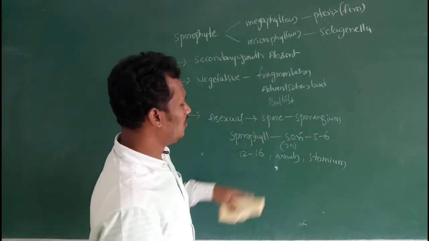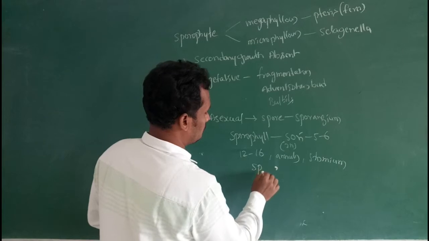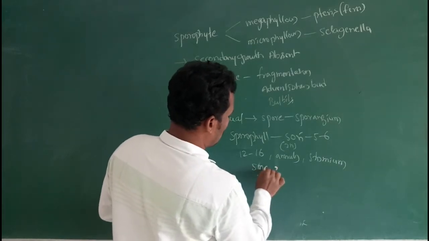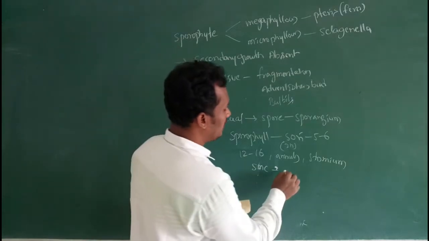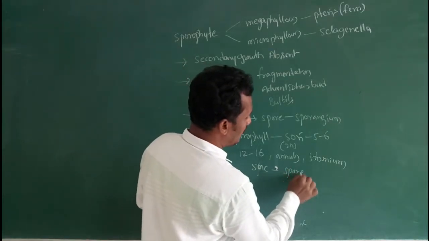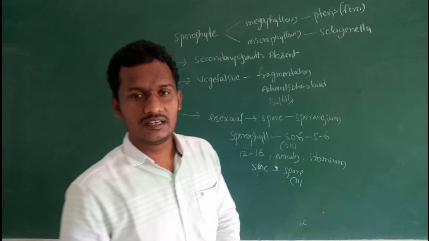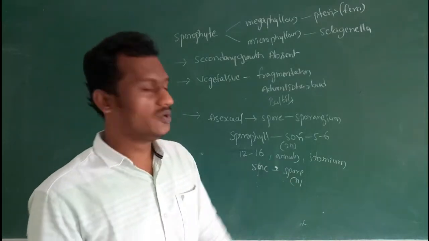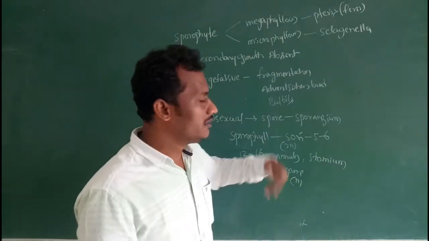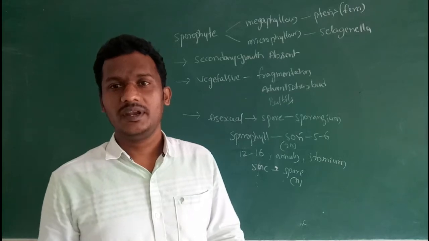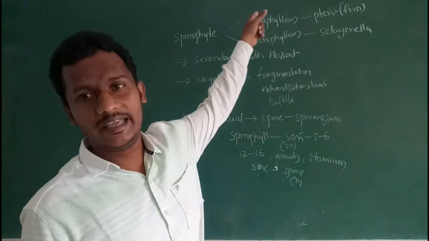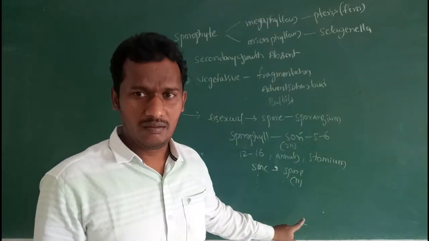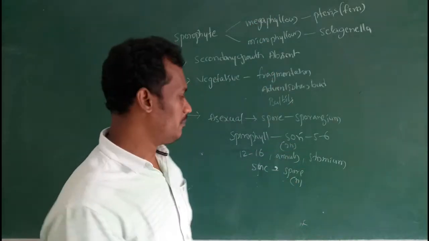Then these are spore mother cells. Spore mother cells undergo meiotic division and produce haploid spores. Then these spores germinate to produce the gametophytic plant body in pteridophytes.